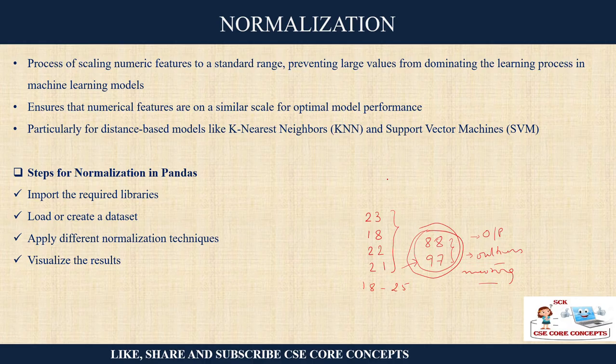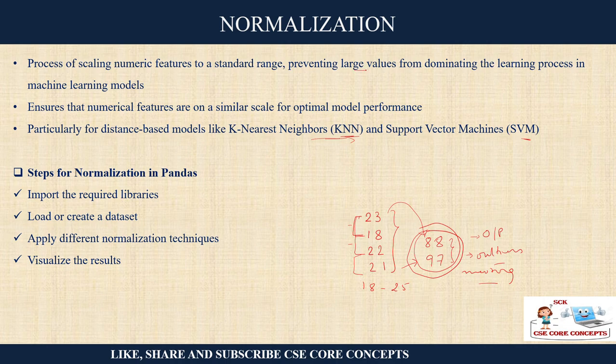There are certain machine learning models which are distance-based, so you have to find the distance between two points. If you find the distance between these two points, the difference is not much. But if you find the distance between these other two points, it gives a different result. Like KNN, SVM. If you want to understand these algorithms, it is there in my machine learning playlist with hands-on in RStudio, but we will be doing it in Python also.